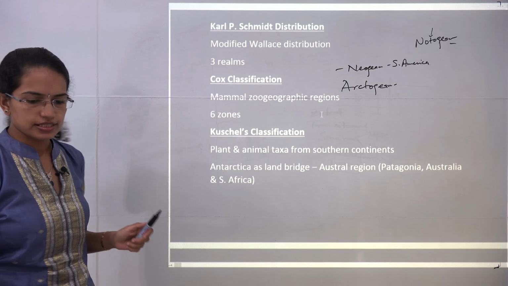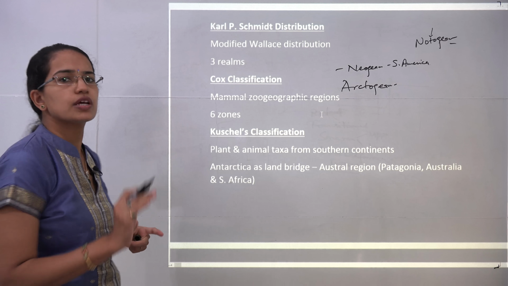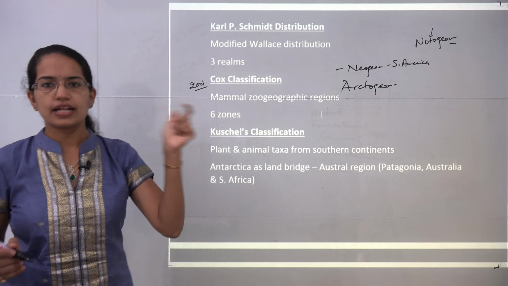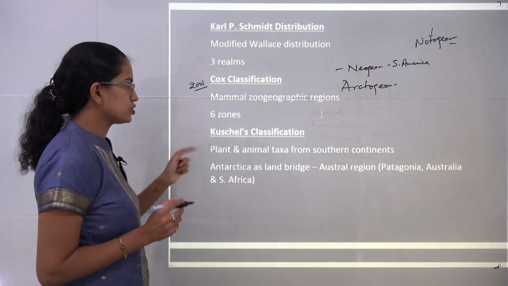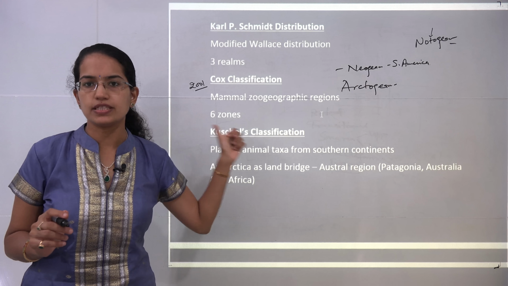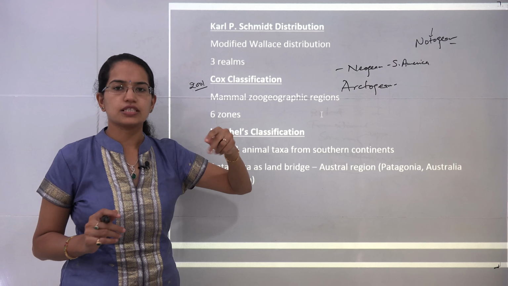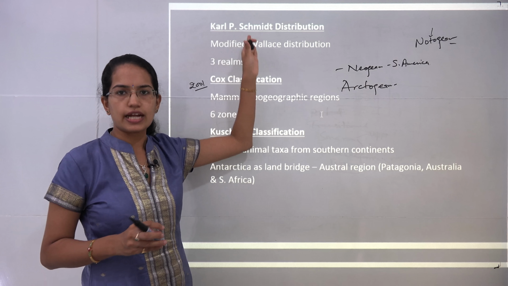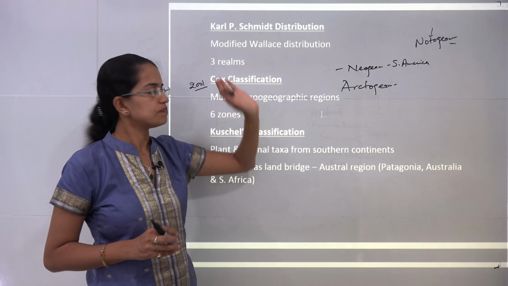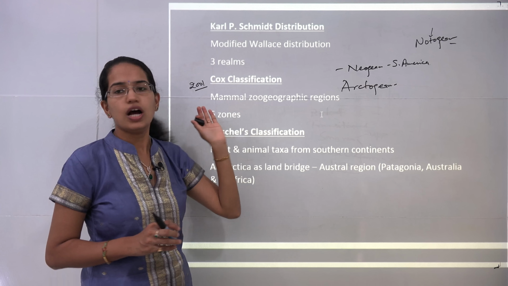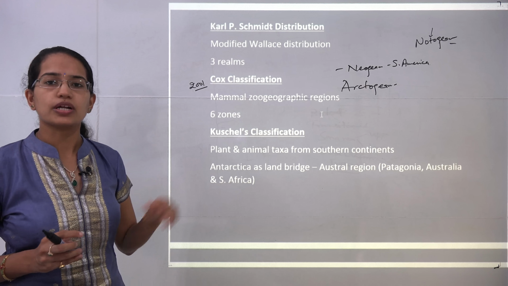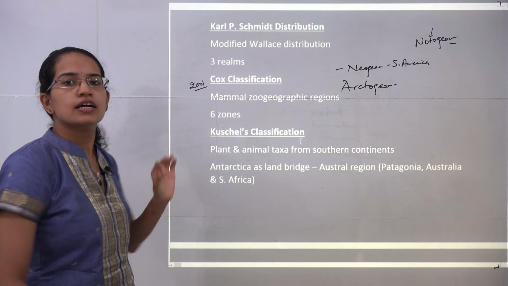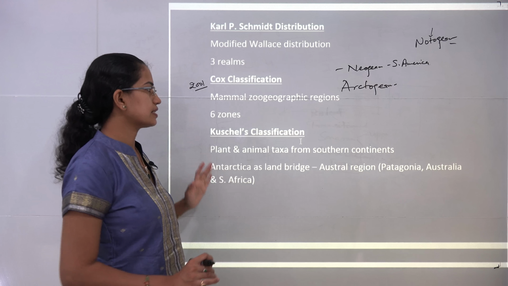The next was the Cox classification. It was laid down in much later years, in 2001, and this was again a mammal classification. It was a zoogeographic classification based on the mammals present in the region. Which classification was based on what is again very important. As we saw, Sclater's classification was based on birds. Everything we have done so far is based on mammals, and then you have one more important classification by Porsche that was based on bats. Bats are considered mammals, but we are focusing specifically on bats in that classification.